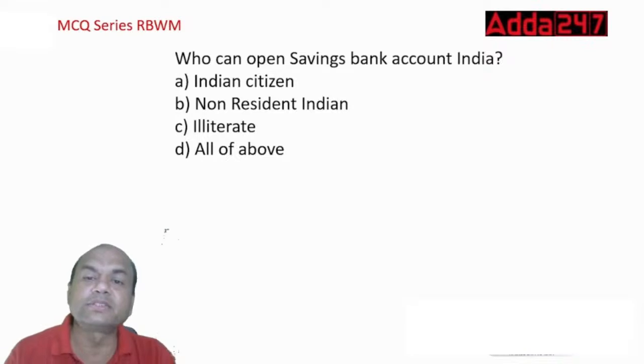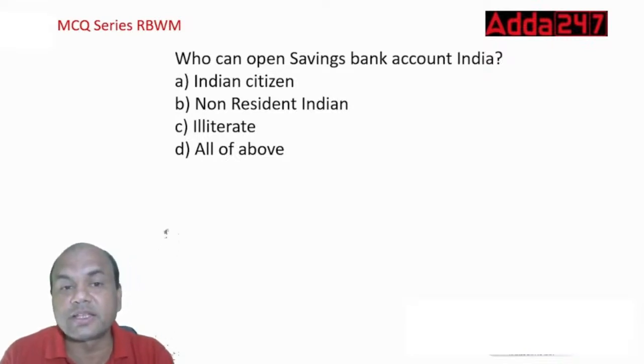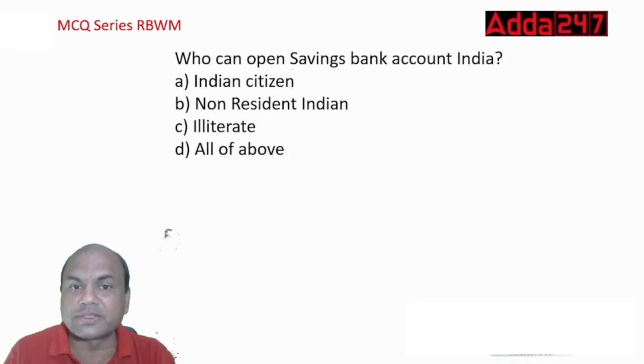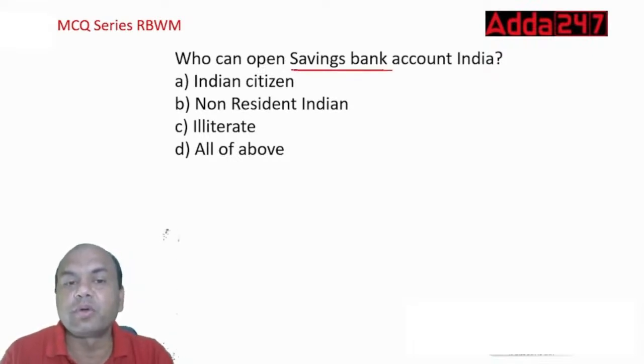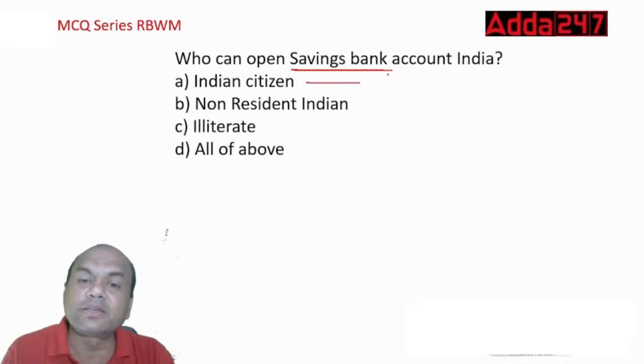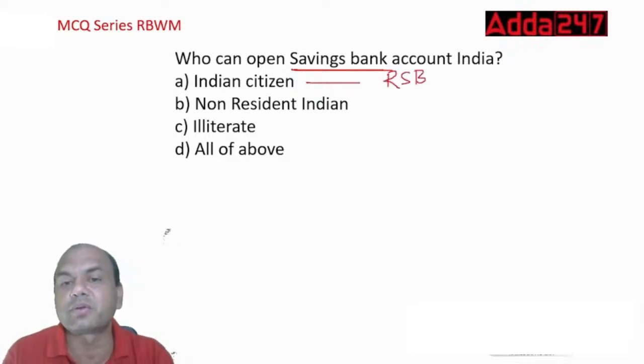Who can open the savings account in India? Indian citizen, NRI, illiterate, all of the above. Savings account. Who can open the savings account? Savings account can be opened by an Indian citizen. When the Indian citizen opens, it is called what? Resident Savings Banks account, RSB. Resident Savings Banks account. Okay.